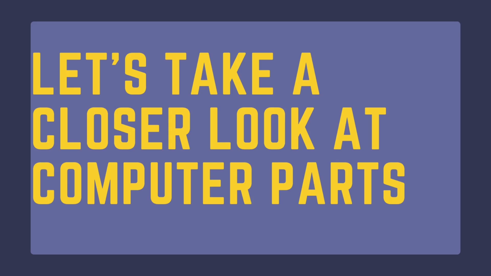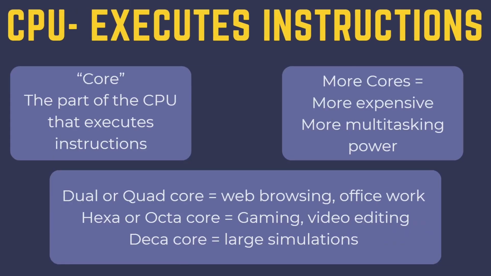Alright, so let's get into the parts. First, we have the CPU. Otherwise known as the Central Processing Unit, it is also often referred to as the computer's brain. The CPU is responsible for processing interactions between the computer's different parts. The CPU will fetch, decode, and then execute instructions, and then based off of these instructions, it will direct the other hardware components. CPUs consist of cores.